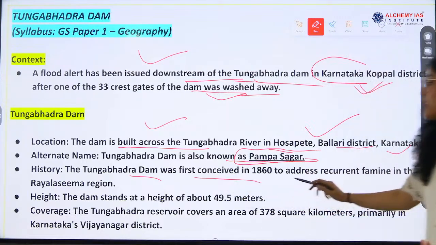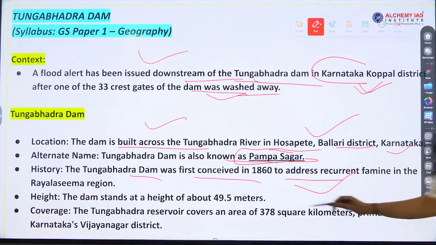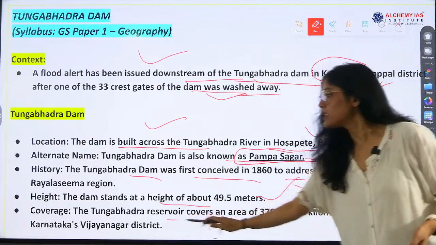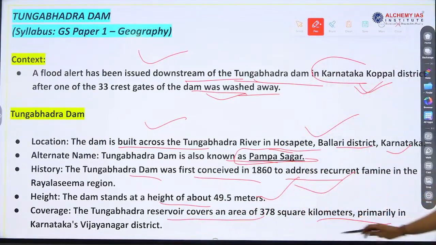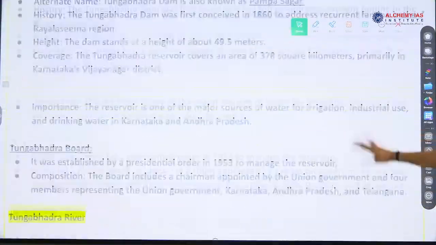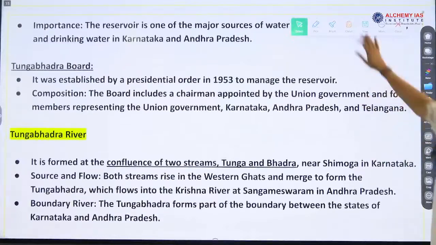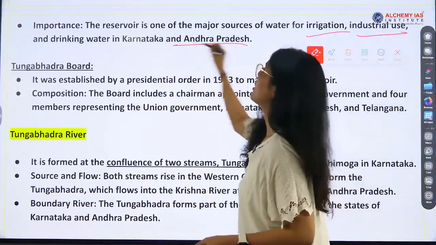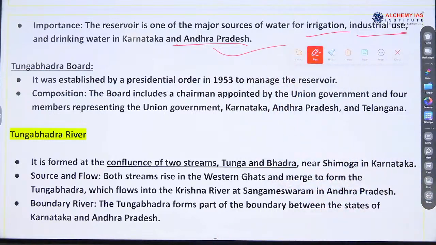History: the dam was first conceived in 1860 and the dam stands at a height of 49.5 meters. Coverage: the reservoir covers an area of 378 kilometers. Importance: major source of water for irrigation, industrial use, drinking water in Karnataka and Andhra Pradesh.